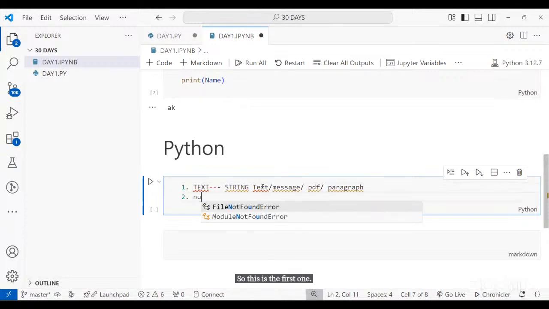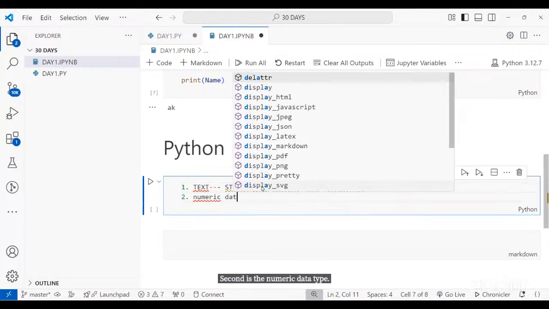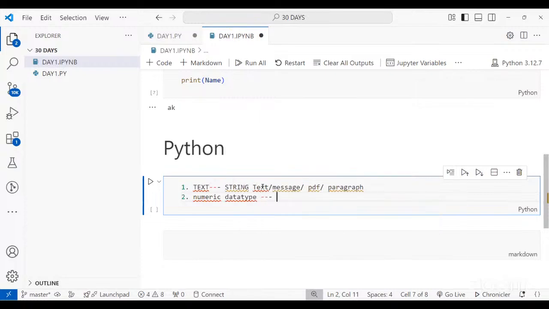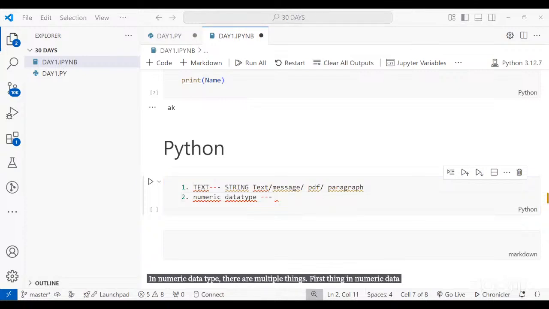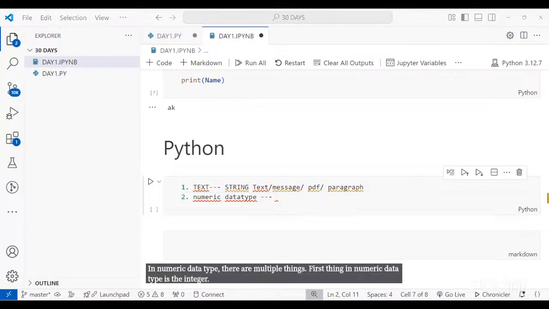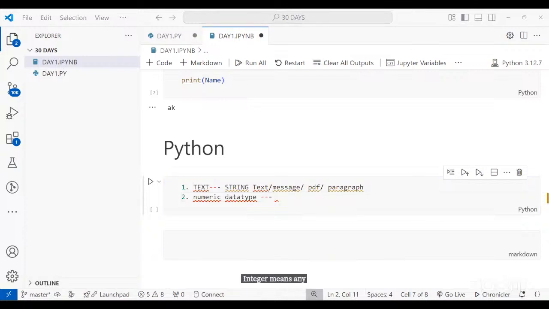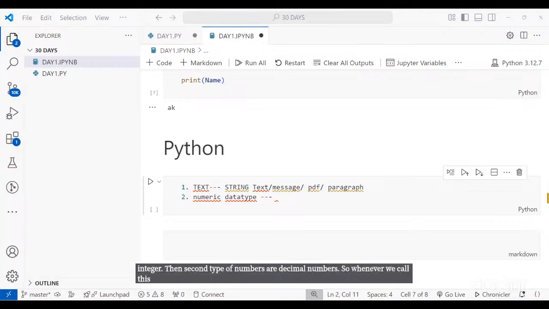Second is the numeric data type. In numeric data type, there are multiple things. The first is the integer. Integer means any whole number like 5, 6, 10, 20, 30, 40. Any whole number is an integer. The second type of numbers are decimal numbers. Whenever we say decimal number, it means float.